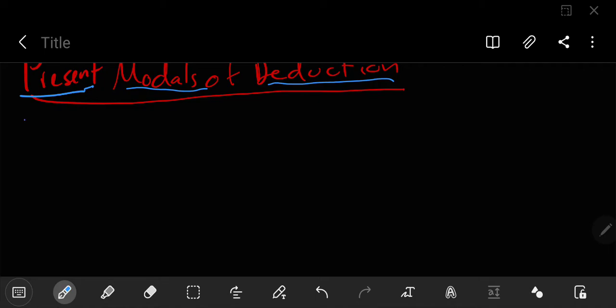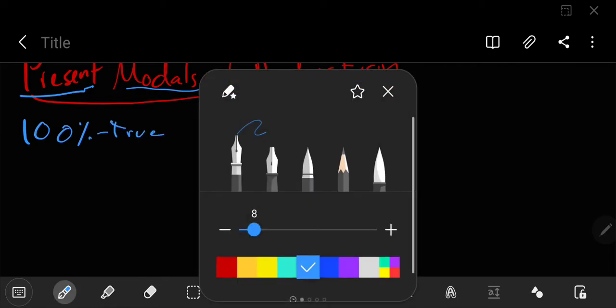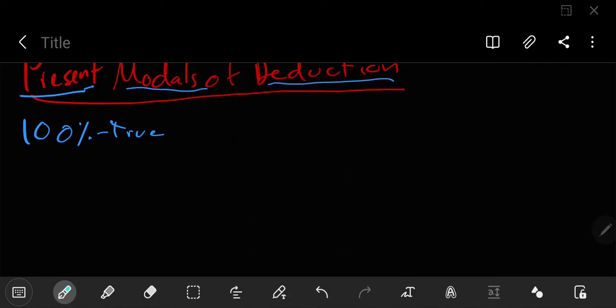All right. What happens when you're 100% sure that something is true? Well, when you're 100% sure that something is true, you use must, right? Plus, and this is for most of them, a verb in the base form, the normal form. Don't change it. So, for example, the verb to be, you put be.